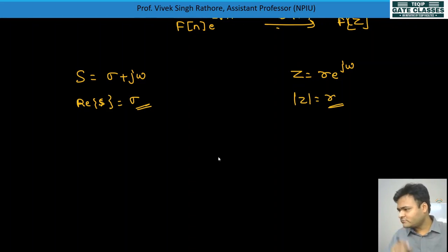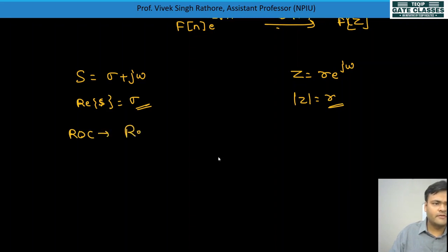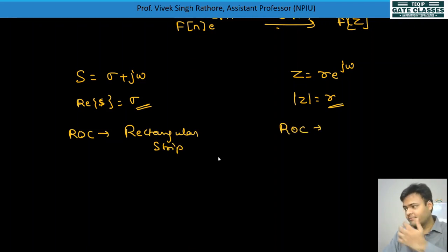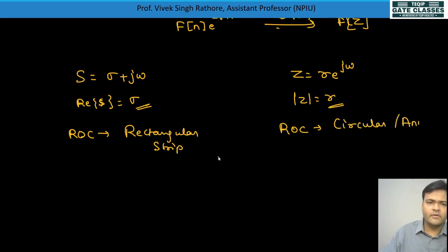Okay, so here ROC was formed in rectangular strip. If you see, it was formed on rectangular strip, and here ROC will be formed on circular strip. Okay, circular strip, or we can say annular strip. Annular strip.